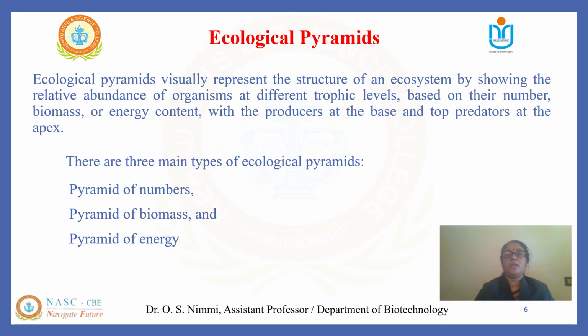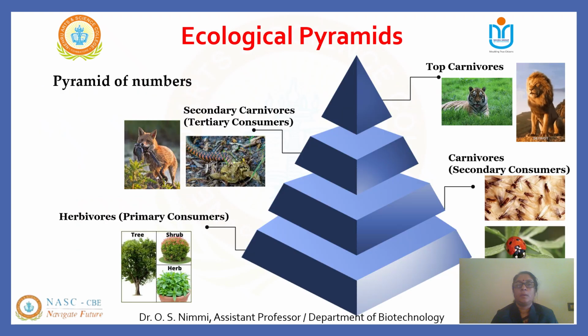We can find three different types of ecological pyramids. Number one, the pyramid of numbers. Number two, the pyramid of biomass. And number three, pyramids of energy. Pyramid of numbers. Let us see how the pyramid of numbers helps us to understand the functions of an ecosystem. Well, the pyramid of numbers helps us to understand the relationship between producers and consumers in terms of population at each trophic level. Here we need to count only the number of organisms, which will help us to understand the changes that are happening in the ecosystem at different times of the year.